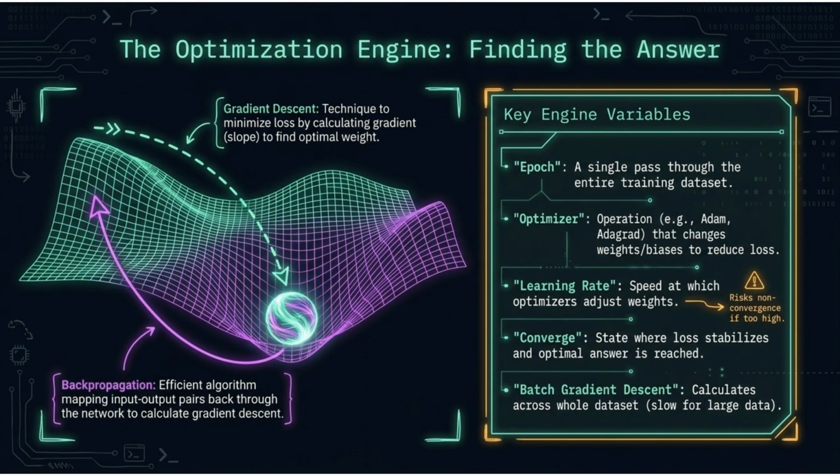The optimization engine finds the optimal answer by minimizing loss. Gradient descent calculates the slope to find the optimal weight. Backpropagation efficiently calculates the gradient. Key variables include epoch, optimizer, learning rate, converge, and batch gradient descent.